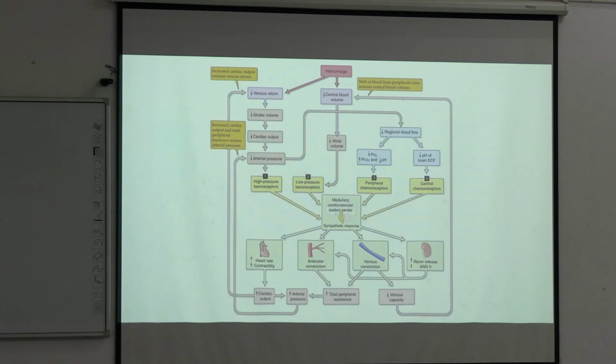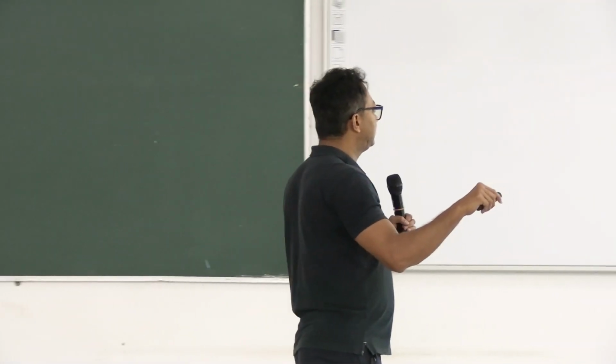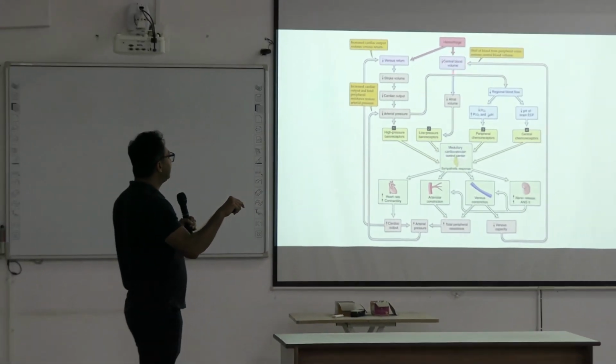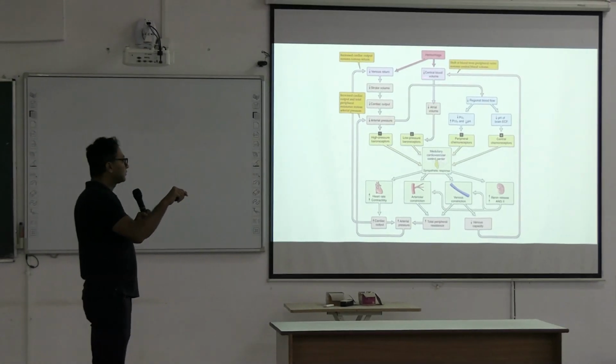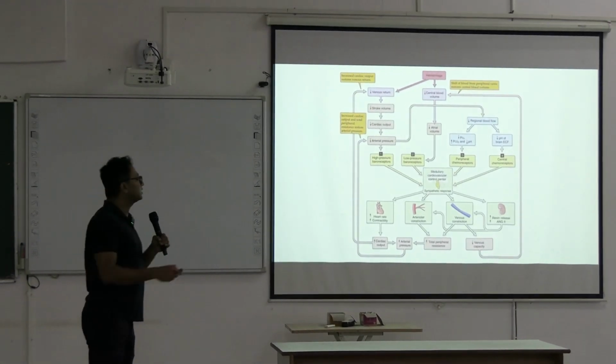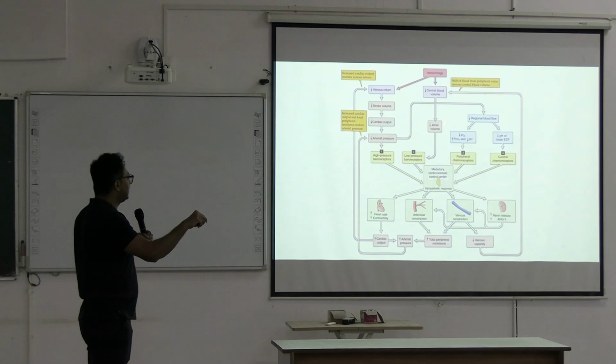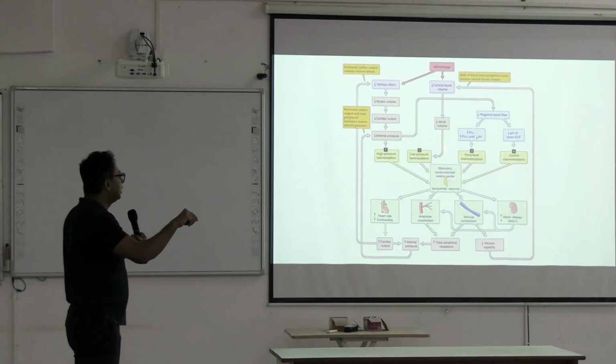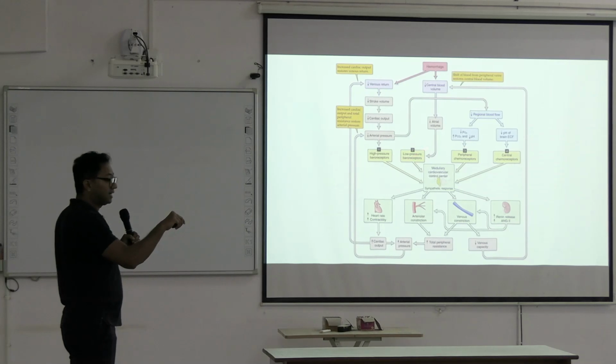So, we are starting with a case of hemorrhage, simply blood loss, that may be a road traffic accident, intraoperative blood loss, or any kind of blood loss. It results in decreased central blood volume. Primarily it causes decreased central blood volume and it leads to decreased arterial volume, and low pressure baroreceptors are activated.